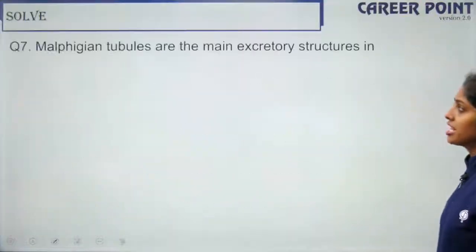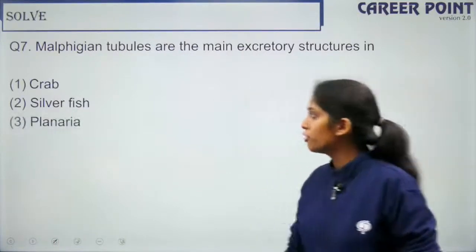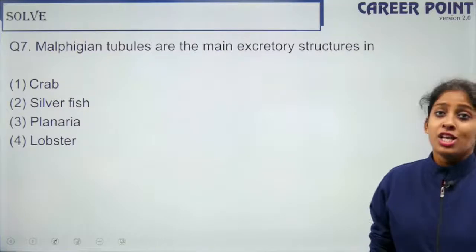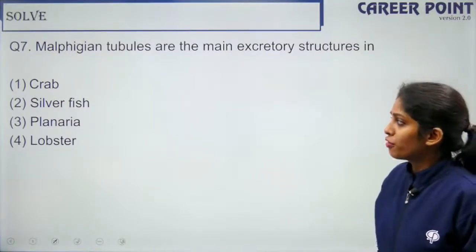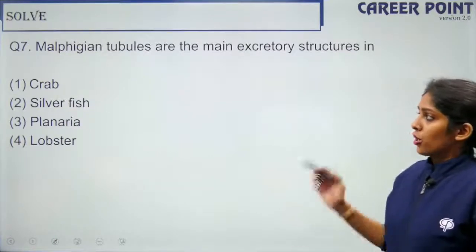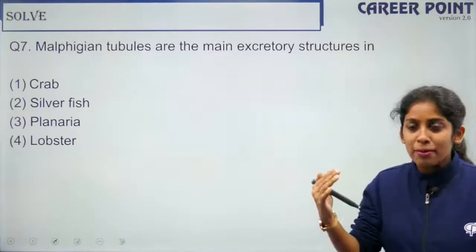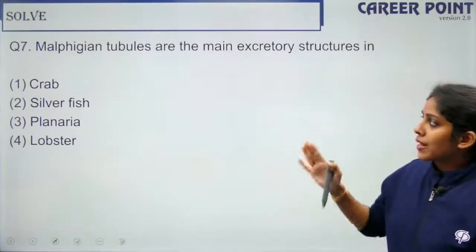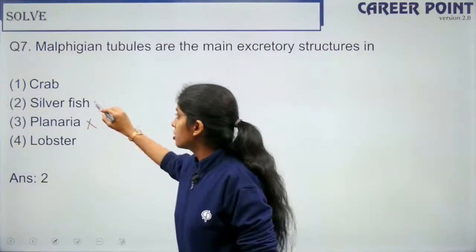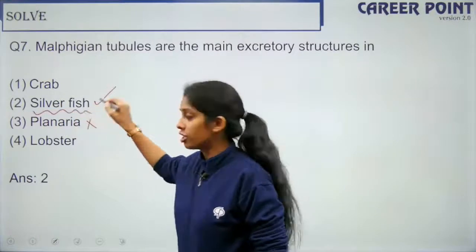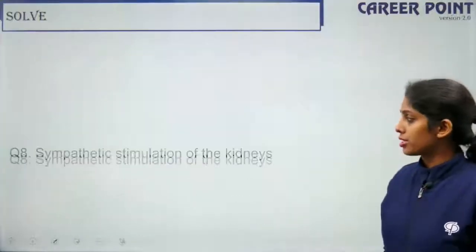Fine. So question 7. Malpighian tubules are the main excretory structures in crab, silverfish, planaria, lobster. So where exactly are Malpighian tubules present? So crab, silverfish and lobster. So crab comes under arthropoda, but under a different class. So lobster and prawn come under a different class. So definitely it is not planaria. So this is the arthropod, this is silverfish. So this is phylum Arthropoda. So they have Malpighian tubules.